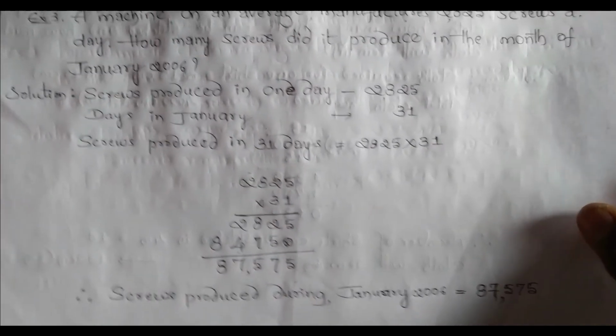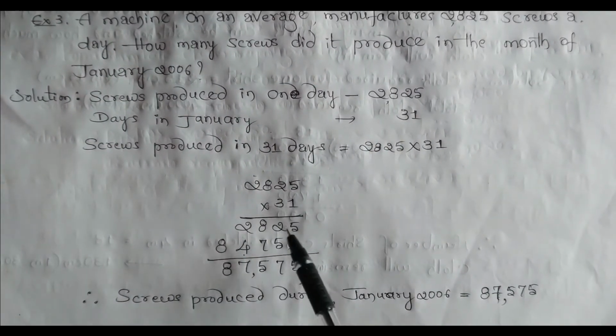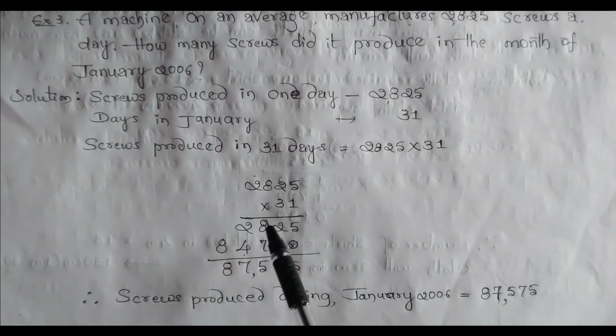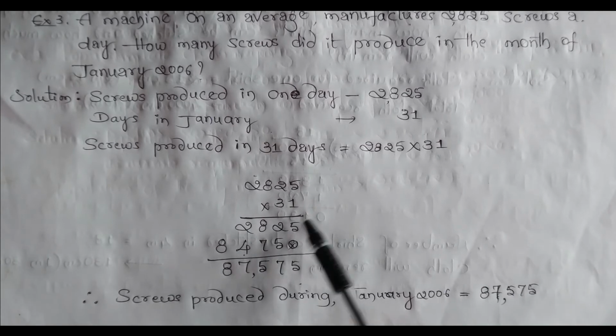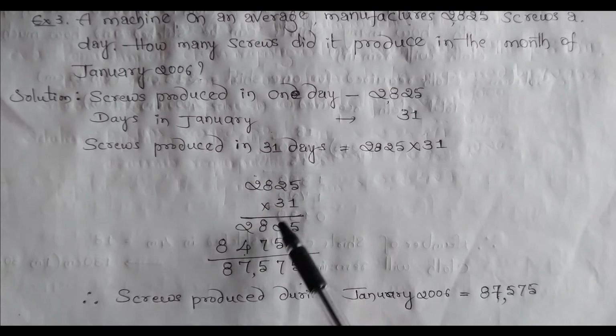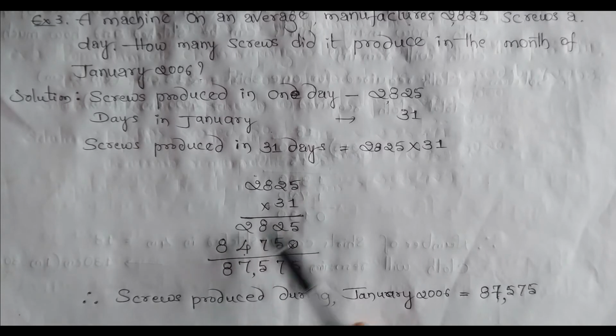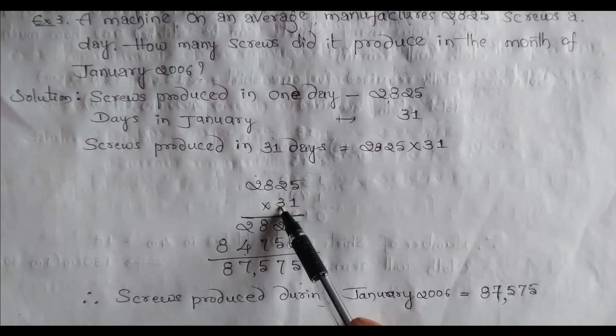Okay, 2,825 into 31. You already learnt in previous classes how to multiply 2-digit numbers. So first we will take only 1. 1 5 is 5, 1 2 is 2, 1 8 is 8, 1 2 is 2. The 1 is over. Next go to tens place, that is 3.